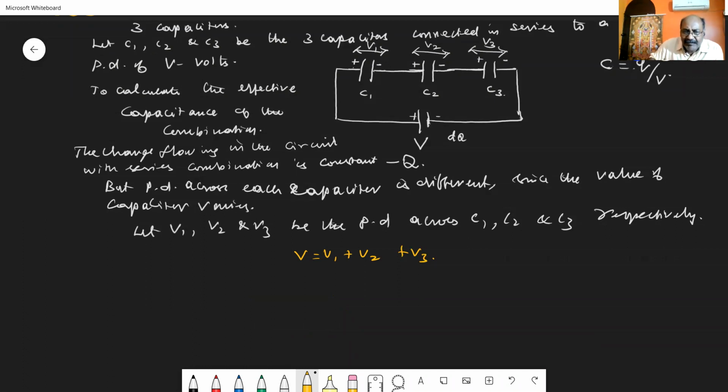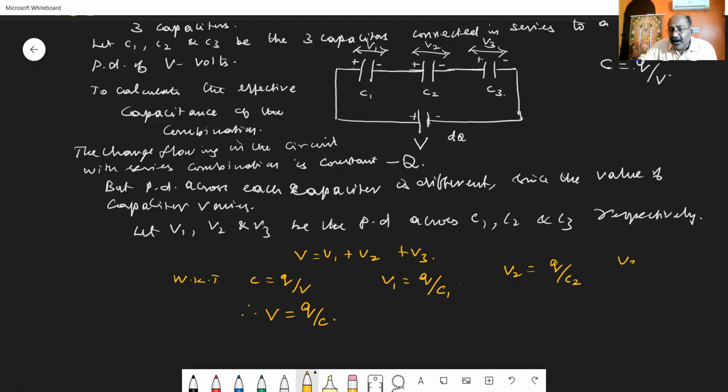Okay, what is V1? We know that C is equal to Q by V. Therefore, V can be written as Q by C. I am in need of V1. What is V1? V1 is Q, which is constant, divided by C1. What is V2? Q by C2. What is V3? We can write it as Q divided by C3.